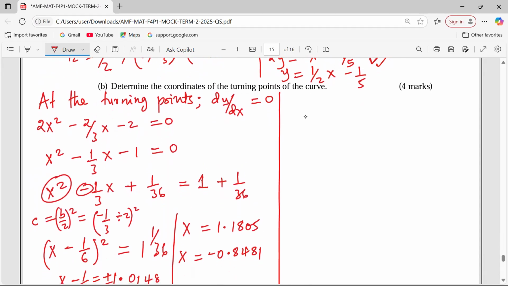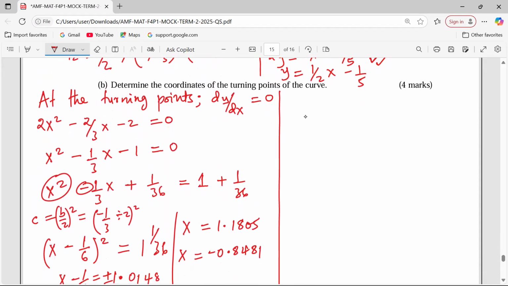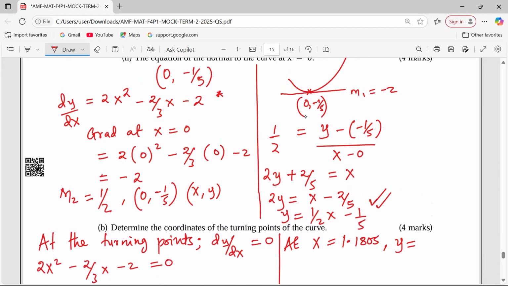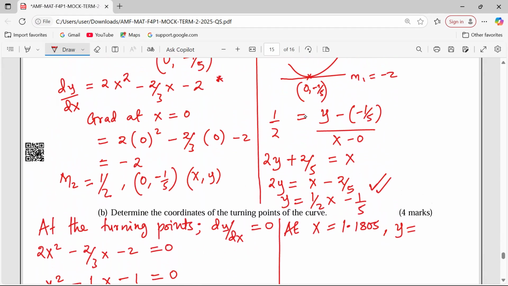With these values of x, we can now talk about the corresponding values of y. Remember, we need turning points. These are coordinates. So we have the x values at the turning points. So when x equals 1.1805, the value of y shall be, now we substitute in the original equation that gives us y. Remember, the original function is